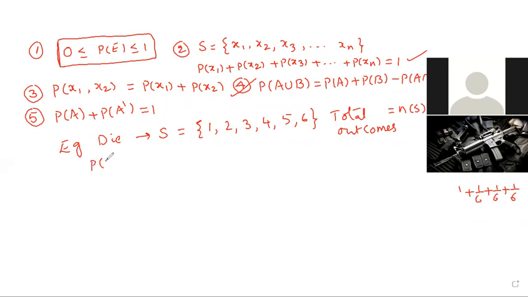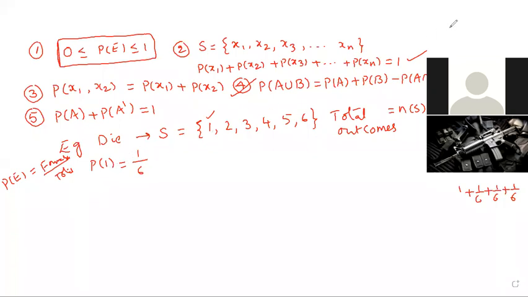Probability of one number is equal to the total probability definition. What is the probability of an event definition? Favorable by total outcomes. Total outcomes is 6. How many favorable? How many one numbers are there in the sample space? Only one number is there. That's the probability of one.